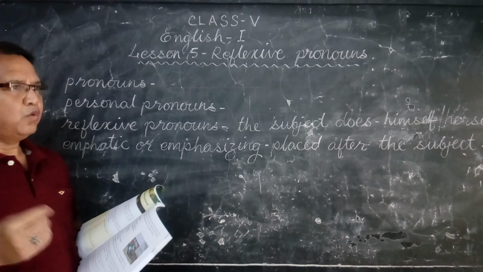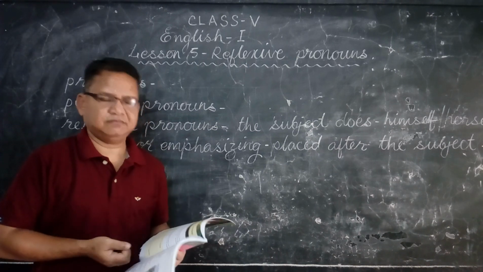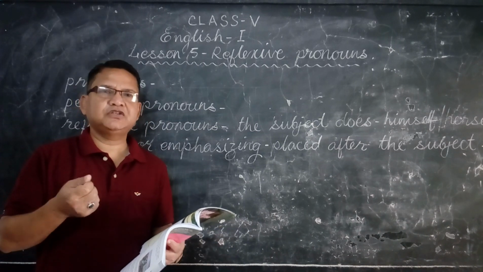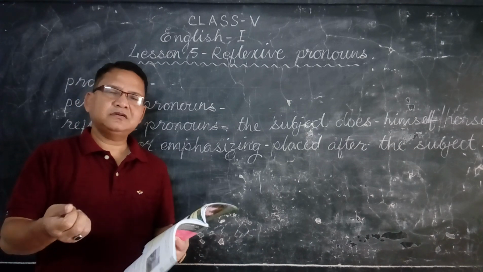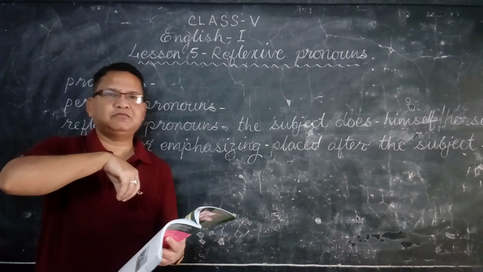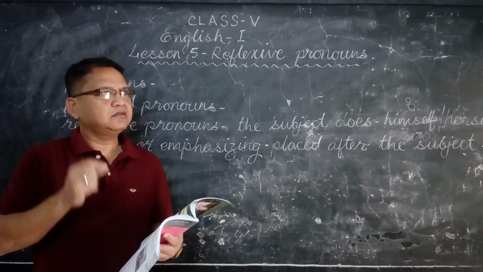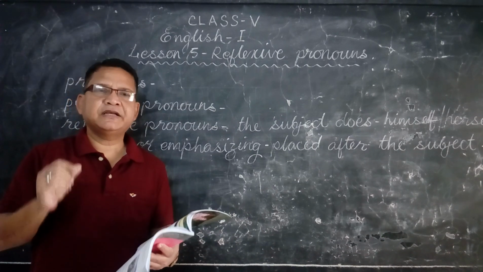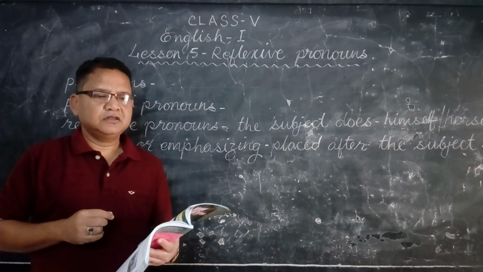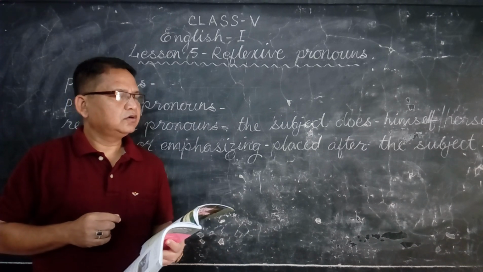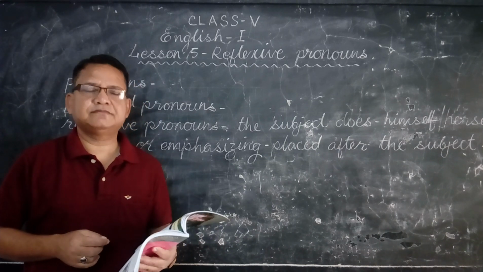Once again, when the subject is doing some action, and the action passes on to the subject, it is called a reflexive pronoun. Like, the boy hurt himself. The girl locked herself in the room. Herself.